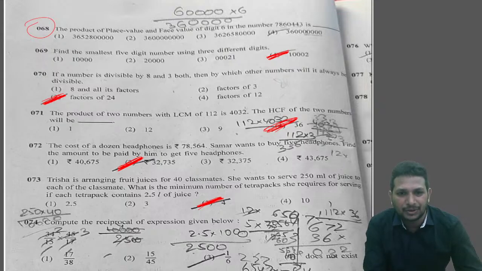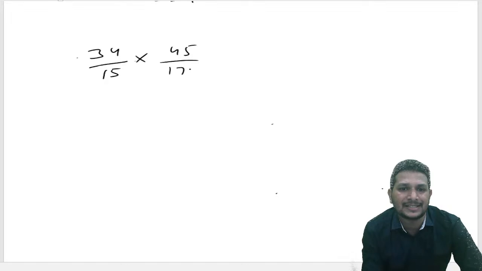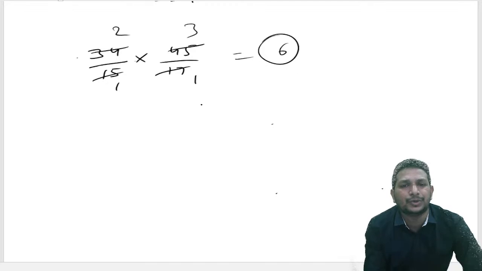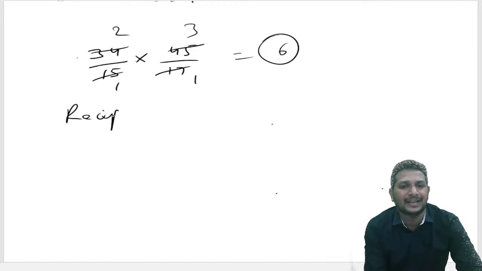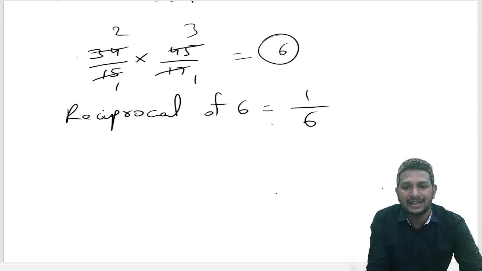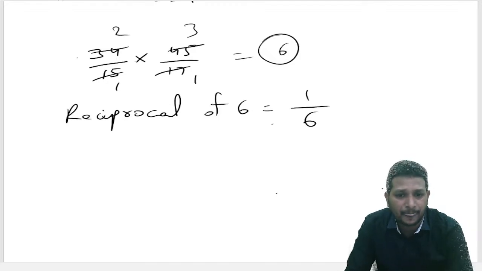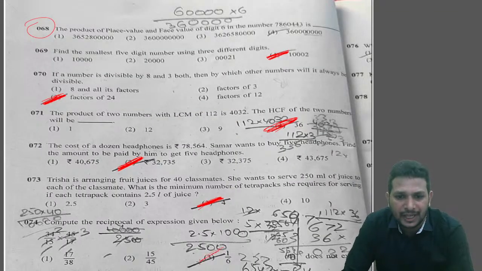Find the reciprocal now. First, let's see the question. They gave 34 by 15 into 45 by 17. 17 ones are 17, 17 twos, 15 ones, 15 threes. Got the answer 2 into 3, 6. The reciprocal of 6 they're asking, right? The final answer is the reciprocal, nothing but 1 by 6. So the reciprocal of 6 we got is 1 by 6. The answer for this question is option 3.